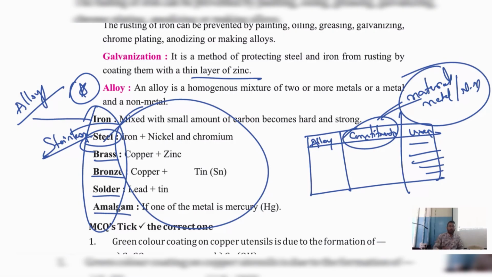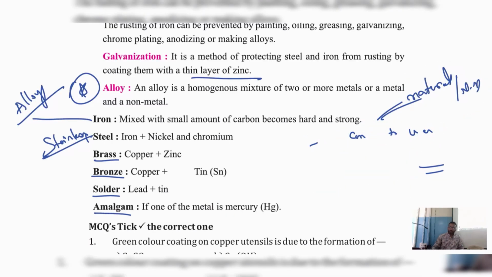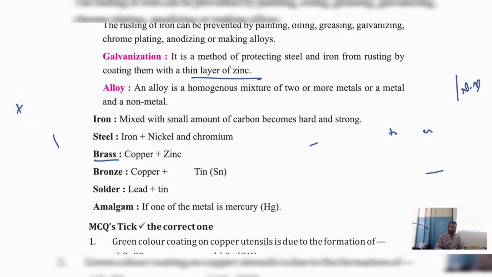But among all these, the most important ones for you from the examination point of view are stainless steel, brass, bronze, solder. These are the 4 important things for materials and uses.